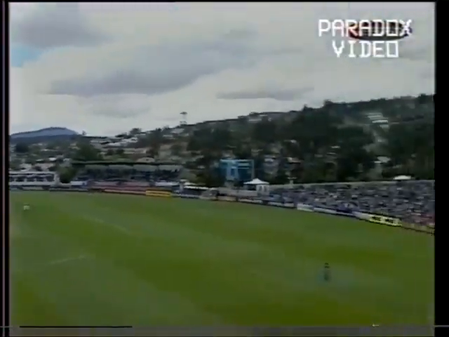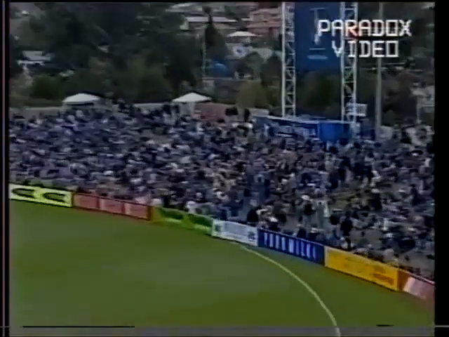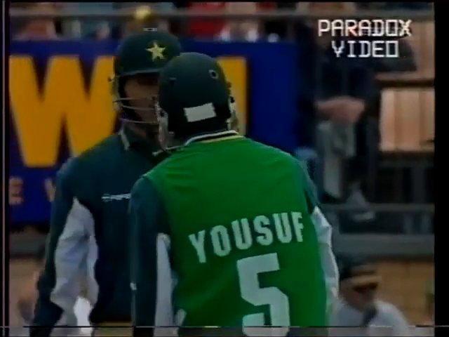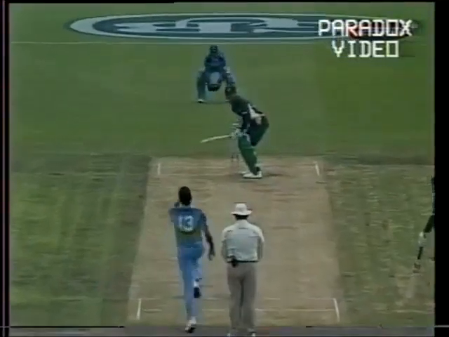That's 6. That is a beautiful strike. He didn't just swish at it. It was beautifully timed. Just waited on it.